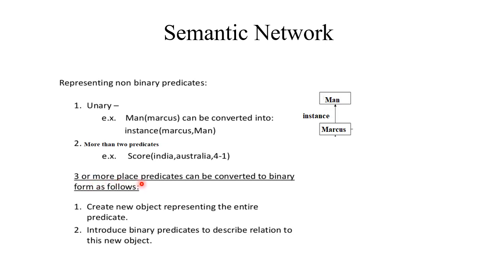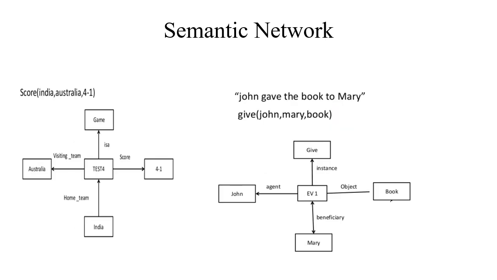Three or more place predicates can be converted into binary form as follows. Create a new object representing the entire predicate. Introduce binary predicates to describe the relation to this new object. Consider this example. Score India, Australia 4-1. Here we have three concepts, India, Australia, and 4-1, and the relation is score.